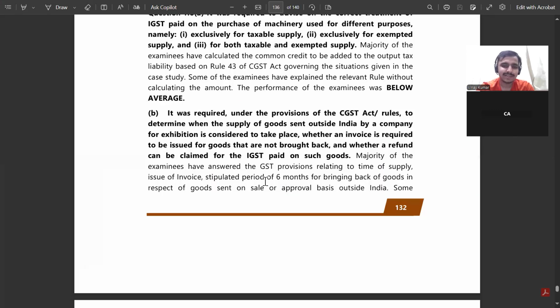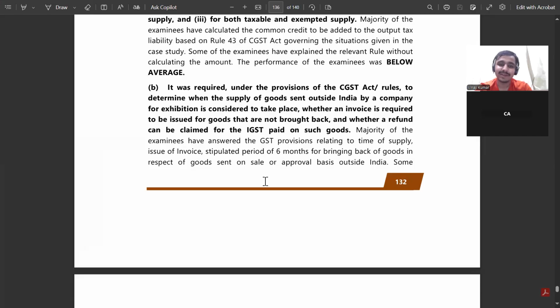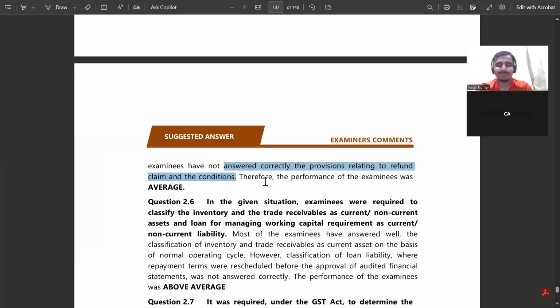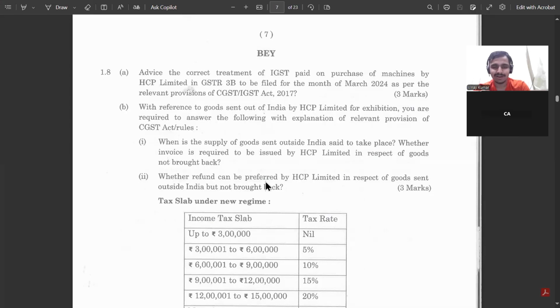So that's what we want to say: the majority have written on the approval basis, time of supply and issue of invoice they mentioned properly, but some examinees have missed that thing. So do not miss out, see what the requirements of the question are. What I recommend in this type of question is to firstly break the answer into three sentences whenever you are writing the conclusion or solution. इसको three sentences के अंदर break कर दो. Supply of goods sent to outside India, उसके अकॉर्डिंग उसका आंसर करो.